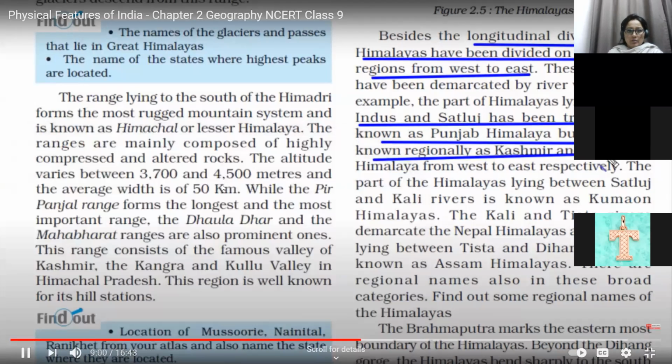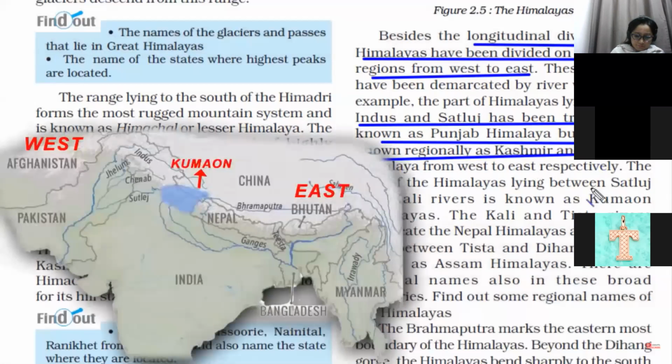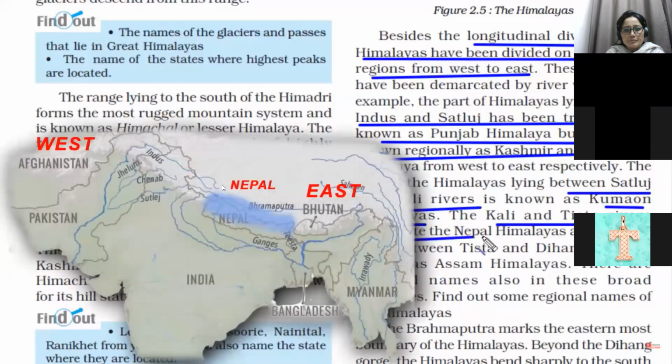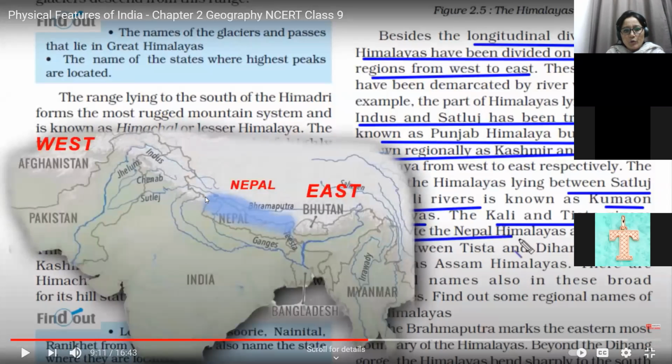And then as you move towards the right hand side, that is in between Satluj river and Kali river, this place is called Kumaon Himalayas. And as you go further away towards the right hand side, the Kali and Tista rivers. So here we have river Kali, approximately, and here we have river Tista. This you can see, this is Nepal Himalayas. It covers whole of Nepal area. So between Kali and Tista, we have Nepal Himalayas. Between Satluj and Kali, we have Kumaon Himalayas. Between Indus and Satluj, we have Punjab Himalayas.